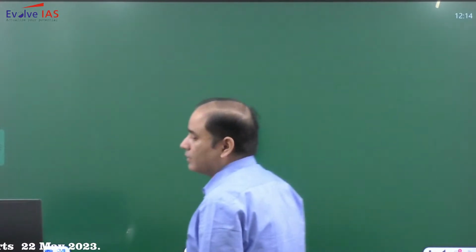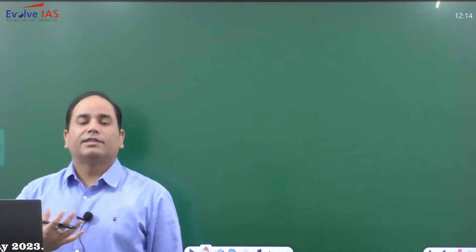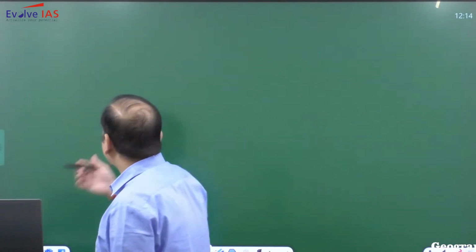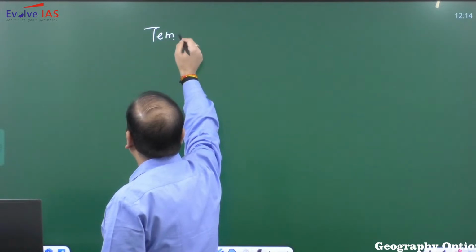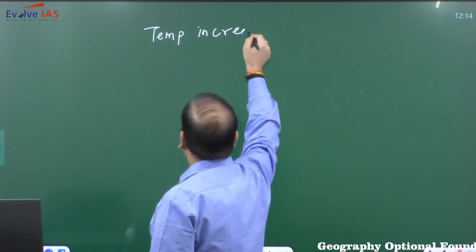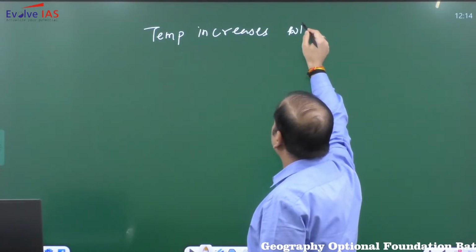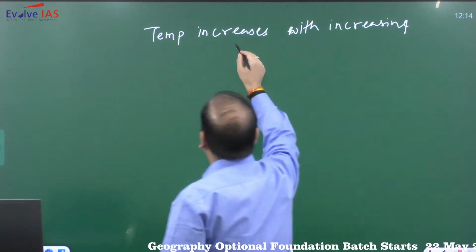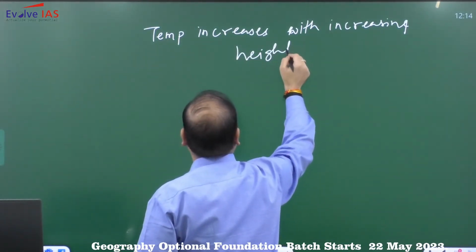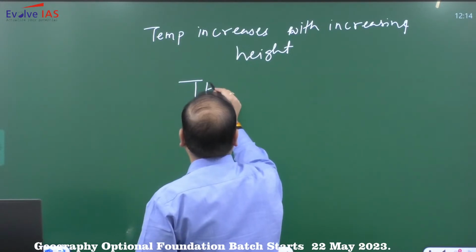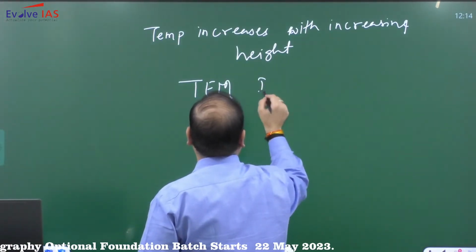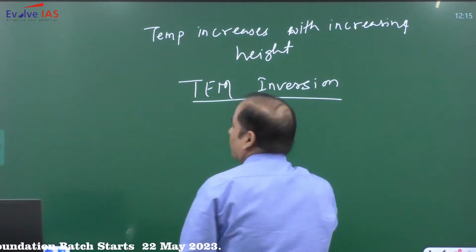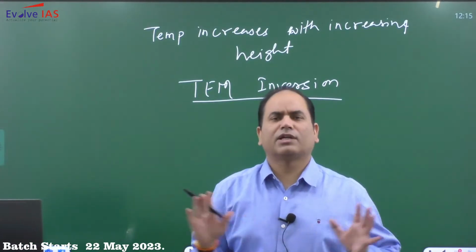Now sometimes this general change of temperature pattern gets inverted and temperature will start increasing with increasing height, and it is referred to as inversion. टेम्परेचर इन्वर्जन बहुत जगहों पे होता है.